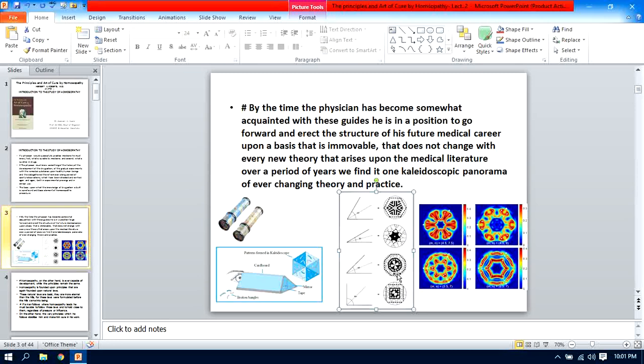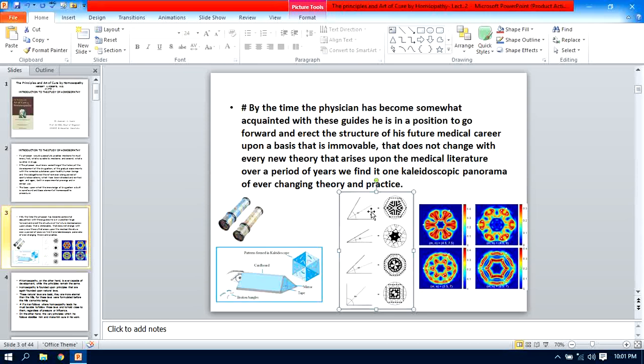It is very important never to change your angle of seeing the disease as well as the application of the medicine, that is, the materia medica.